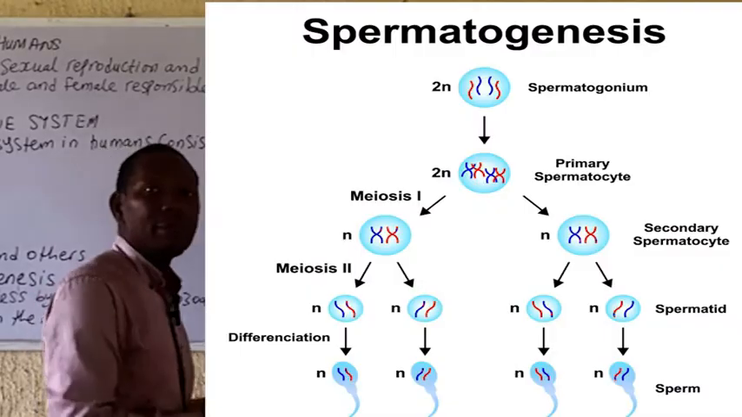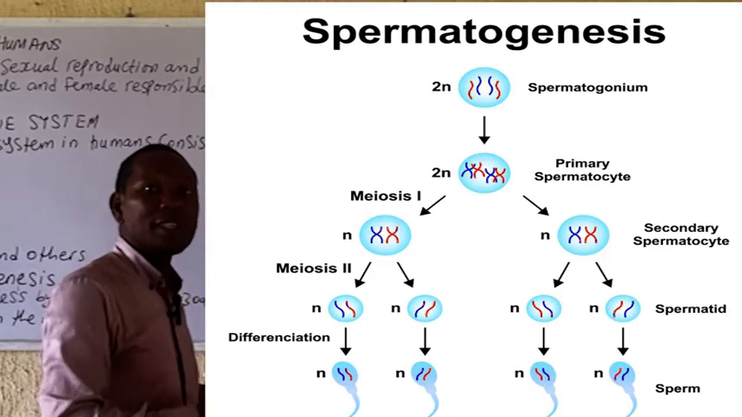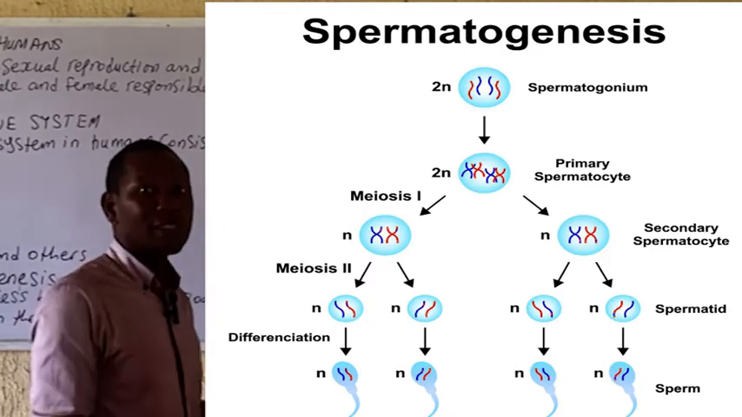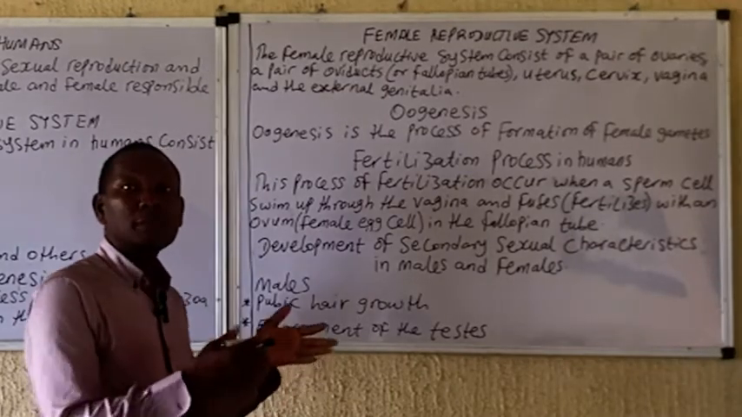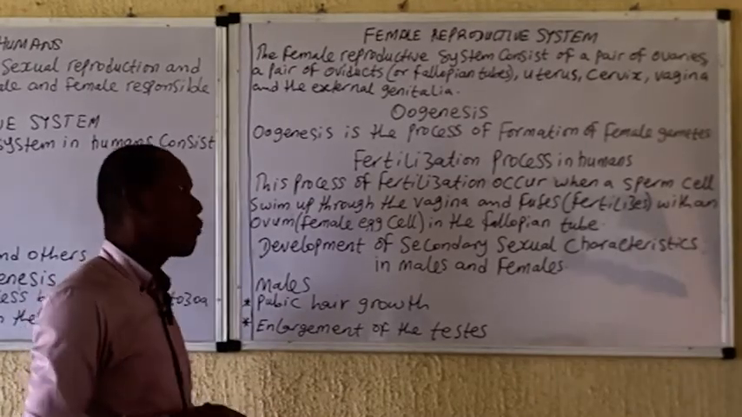So, unlike in the male, where one spermatogonium actually gives rise to 4 spermatozoa, in the female body, one primordial germ cell or oogonium gives rise to just one ovule. Right?